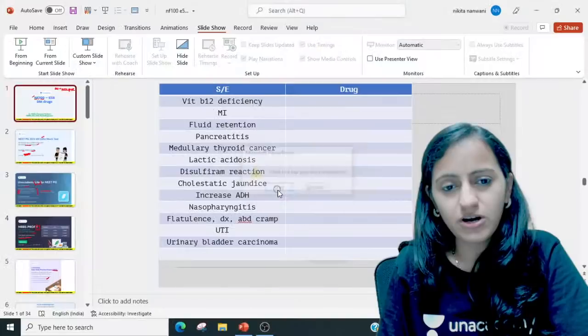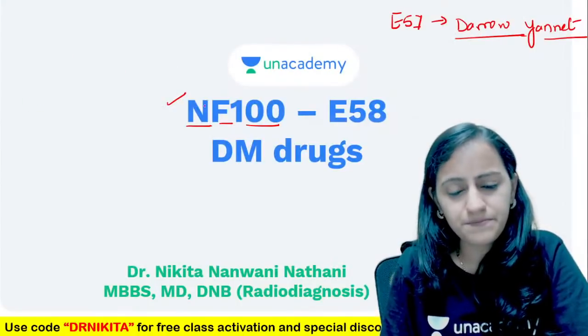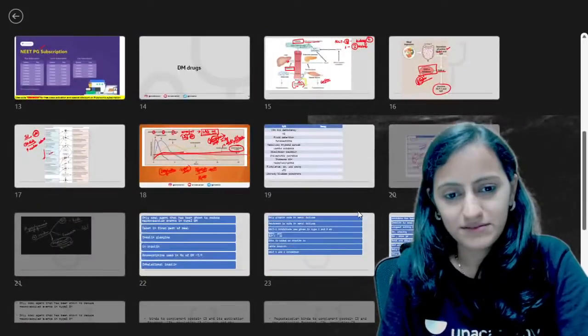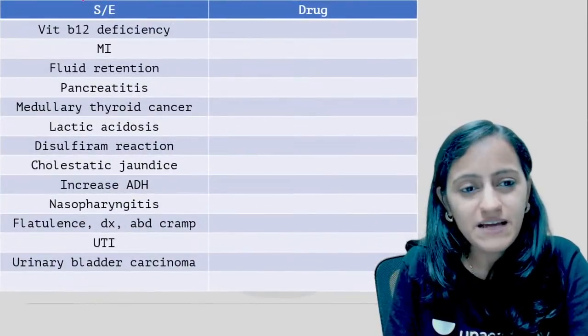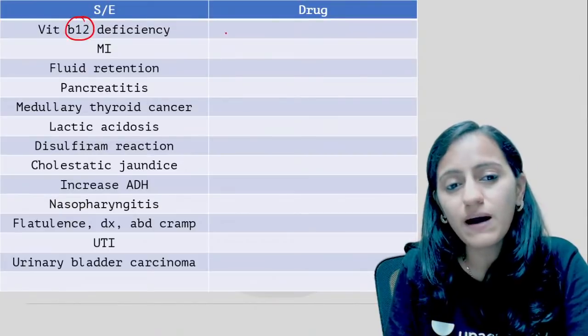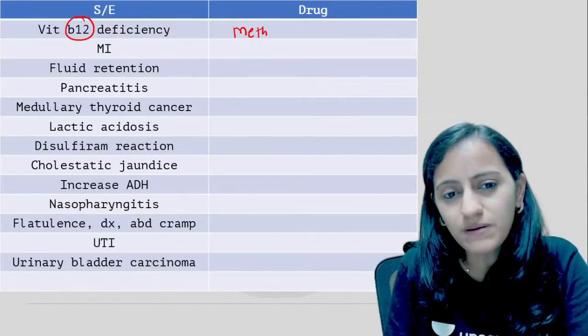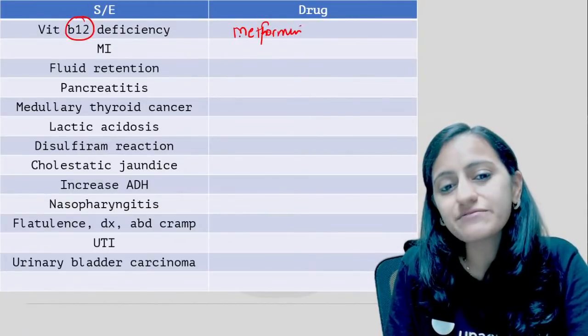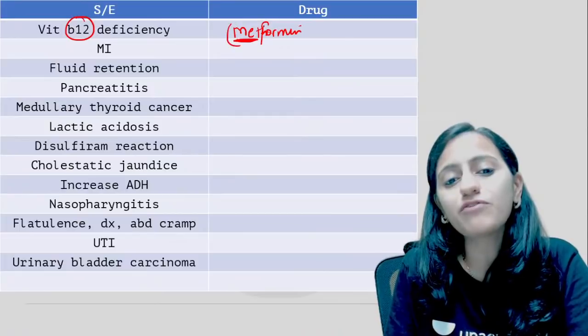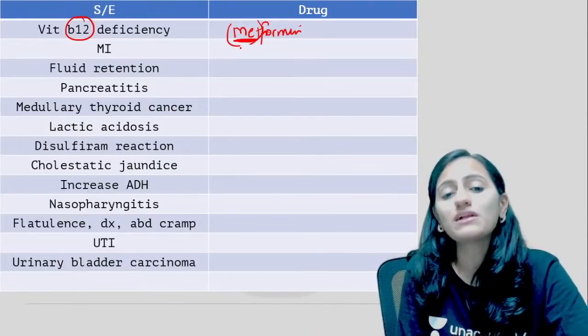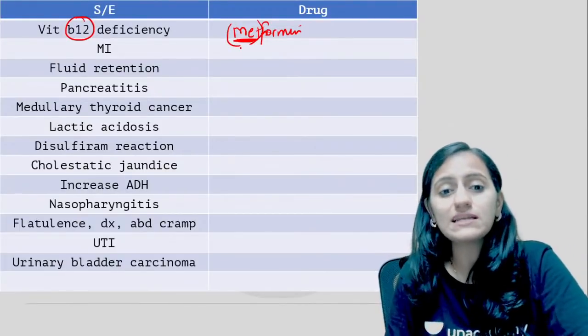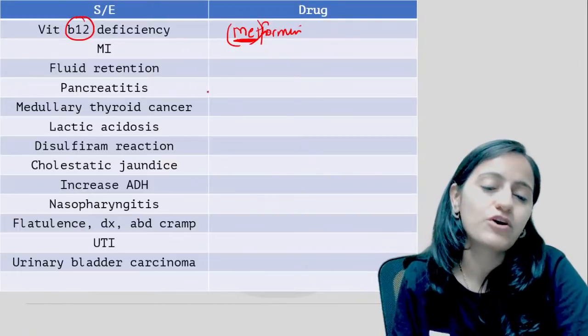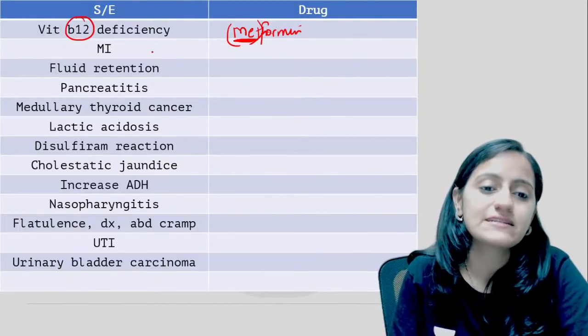Remember, vitamin B12 is like methylcobalamin. So remember, methylcobalamin, that is your metformin. It is metformin which causes your vitamin B12 deficiency, but it's not seen immediately after you give metformin. This side effect takes some time.